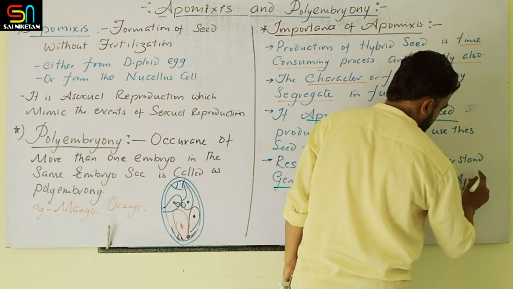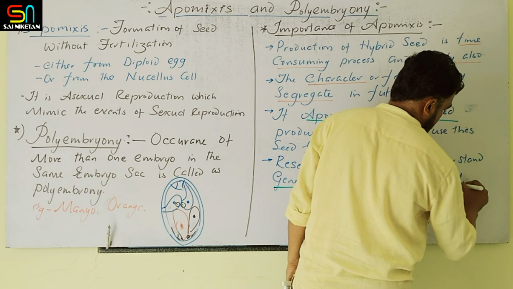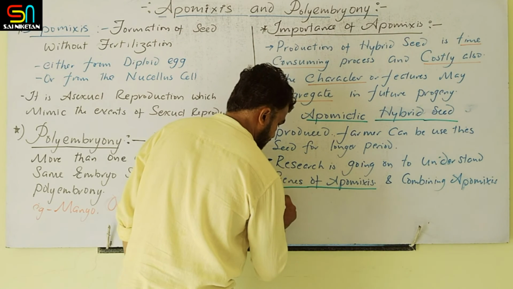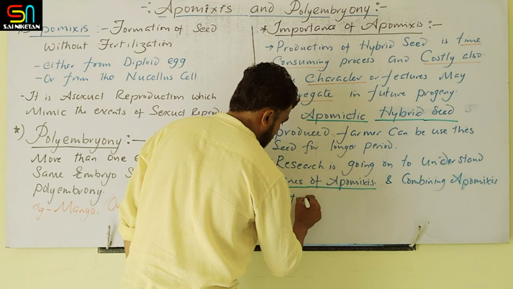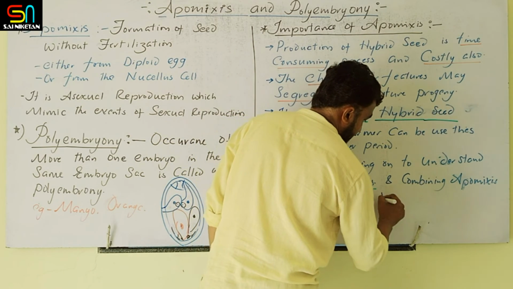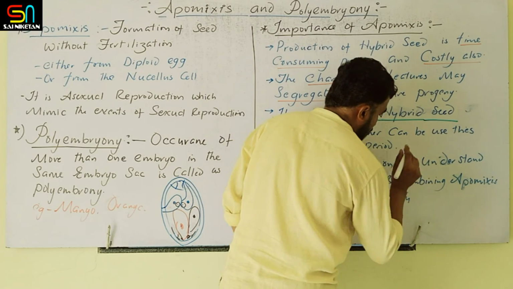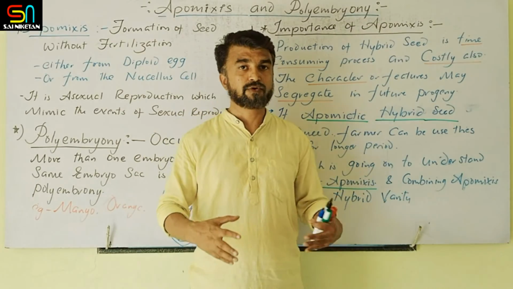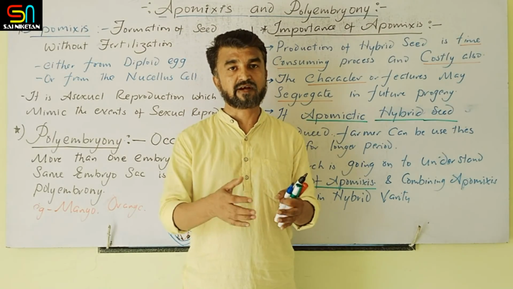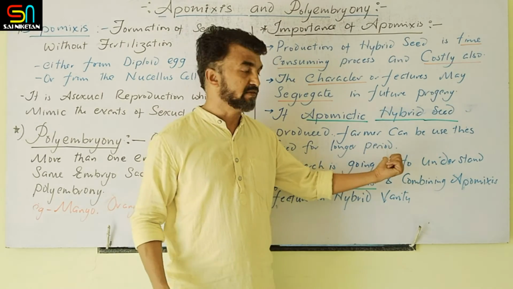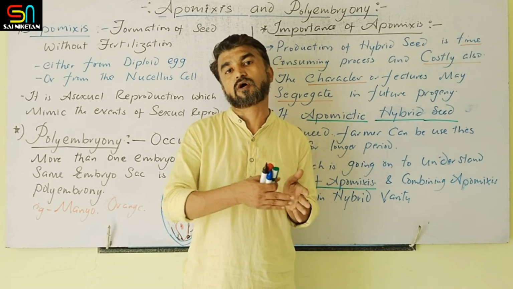And combining apomixis features in hybrid varieties. Suppose the seeds are produced without fertilization, contain the desirable characters, and these characters do not segregate; then these seeds can be used for a longer period.